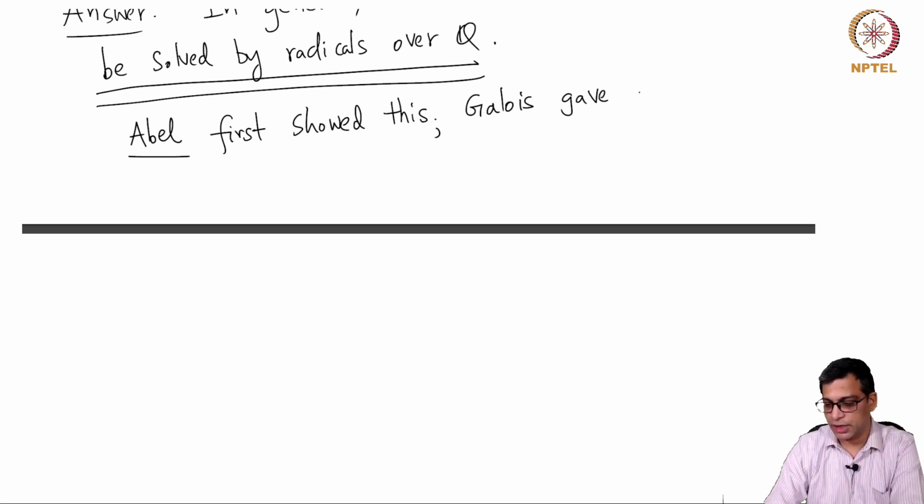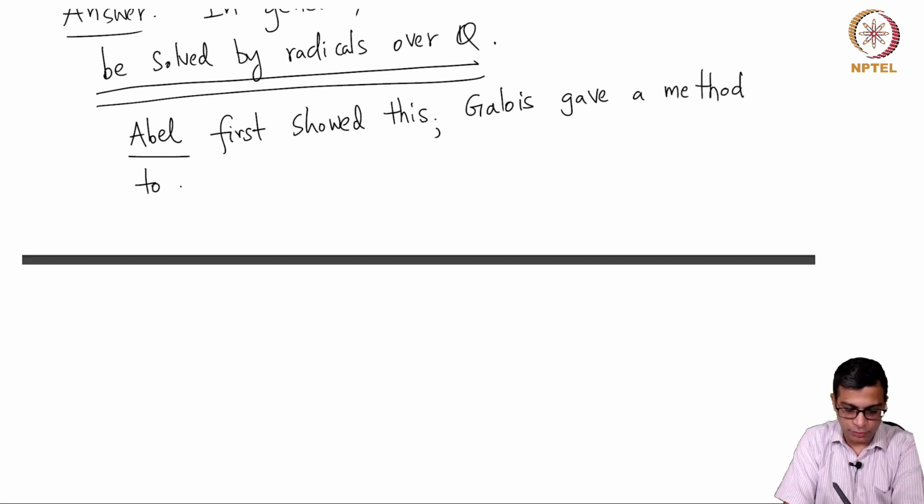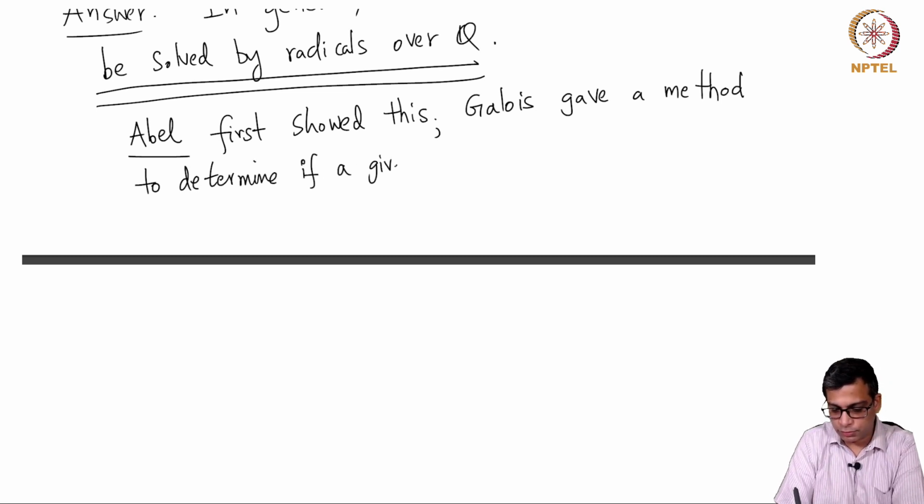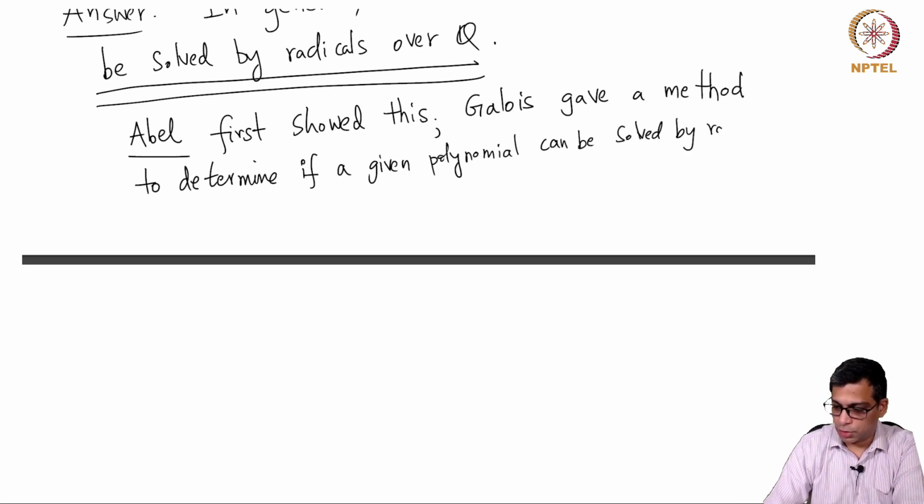So I'll write like this: gave a method to determine if a given polynomial can be solved by radicals over Q.